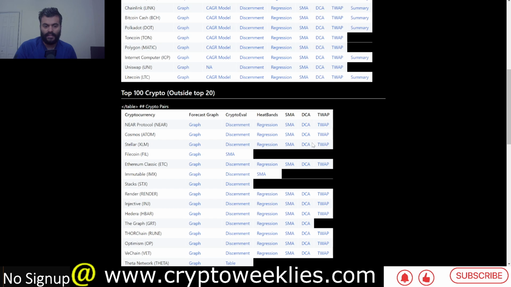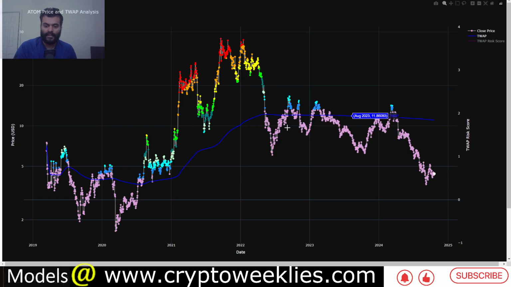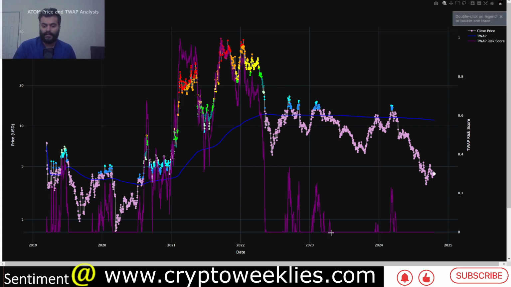The last model that we have is the time weighted average price. This is a longer term accumulation strategy based model. Whenever the price is below this blue line, and the color code is this plum or purple color, that's where decent buy opportunities are available for Atom. And again, the risk at those levels would be at 0.